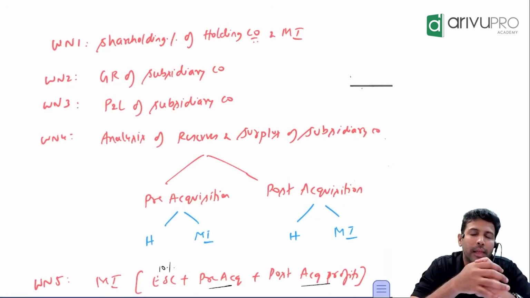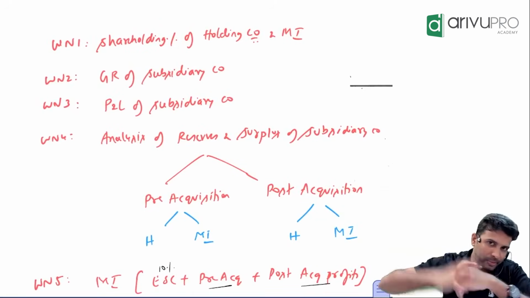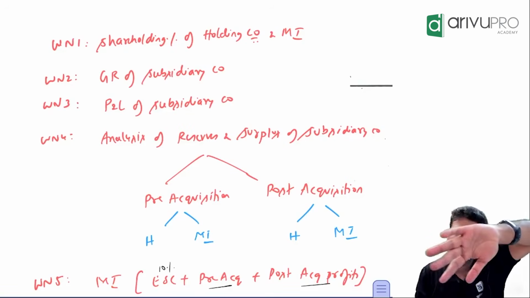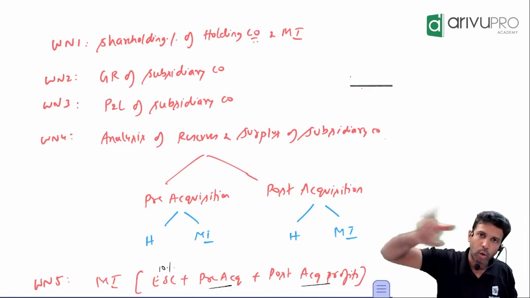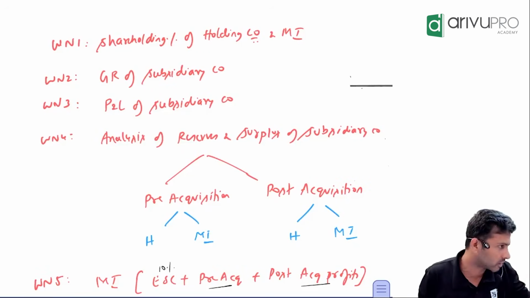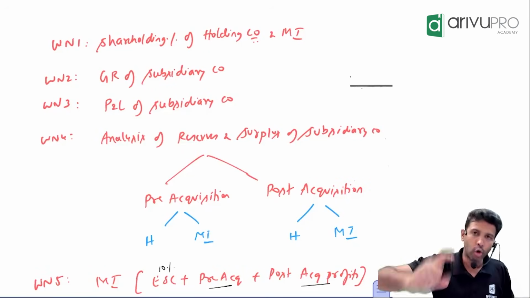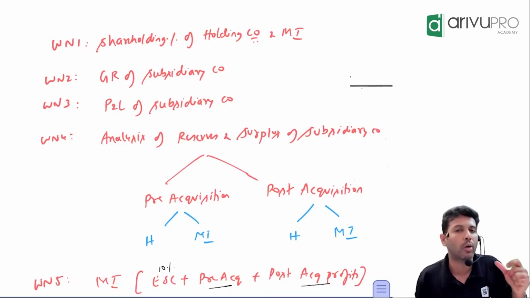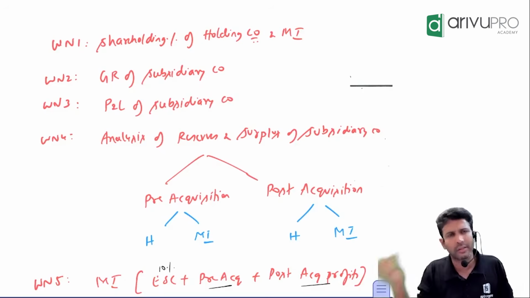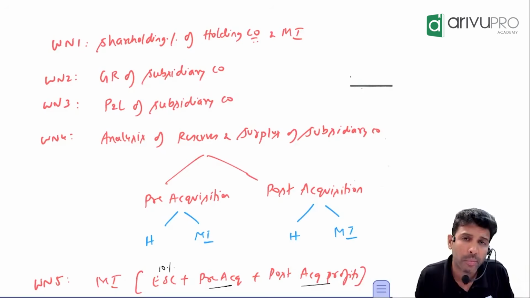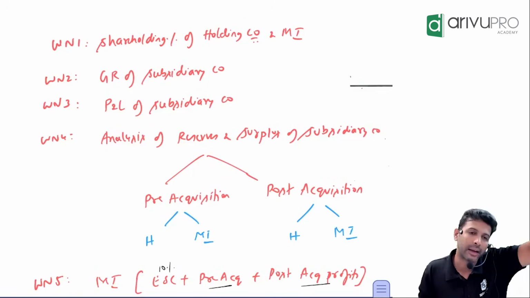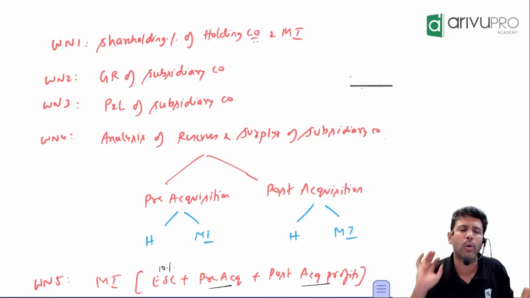In the fourth one, all the reserves and surplus of the subsidiary company first get categorized into pre and post. Pre-acquisition means before the holding company became a shareholder, how much the subsidiary company had as reserves and surplus. Those reserves and surplus which came after the holding company became a shareholder, we call post-acquisition. Whether it is pre or post, we allocate among whom? Shareholders. The shareholders of the subsidiary company are 2 people, holding and minority interest. Do that allocation in shareholding percentage.